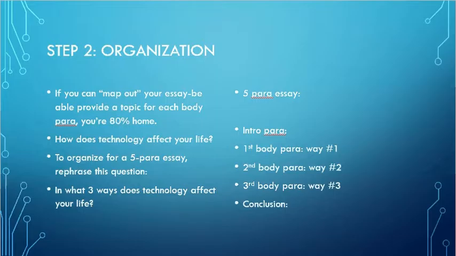So now what we need to do is we need to take a look at the topic we have, and we need to organize it. Now, again, a 600-word essay is usually about a 5-paragraph essay. That means that we're going to have an intro paragraph and a conclusion paragraph, which, just like this one, leaves us with 3 body paragraphs. So let's go down and take a look at that.